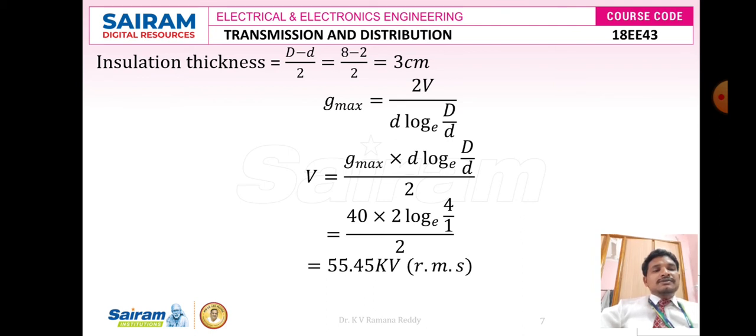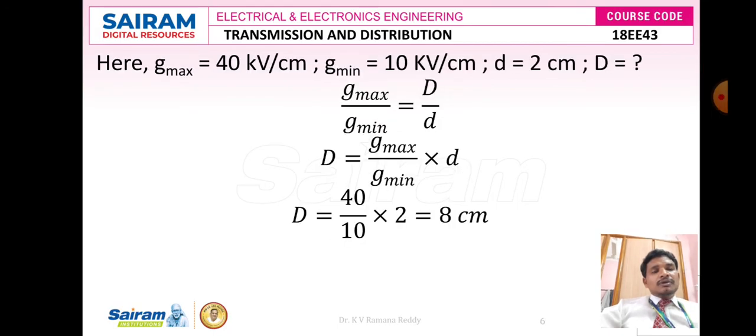G maximum value is 40, because they gave in the problem 40 kilovolts per centimeter. Therefore 40 into small d value 2, into log base e of capital D, that is 4, divided by small d, that is 1 divided by 2. So here the operating voltage we got is 55.45 kilovolts. 55.45 kilovolts is nothing but the RMS value, which is also called the root mean square value.